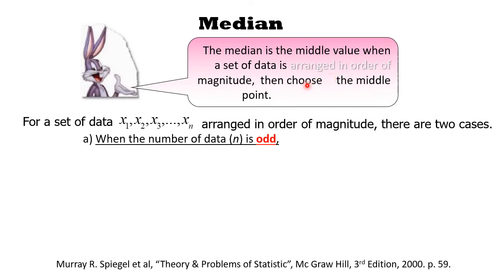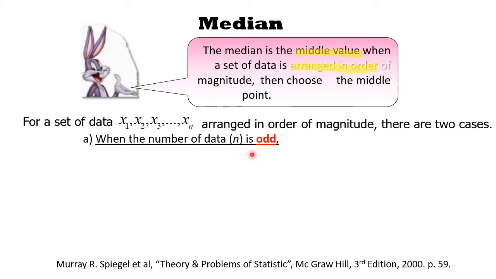Alright, next, the median. Median is basically the middle value when the data is arranged in order. So bear in mind that before we can find the median, first you have to arrange the data in order, and then we find the median value. Notice below here, there are two situations.